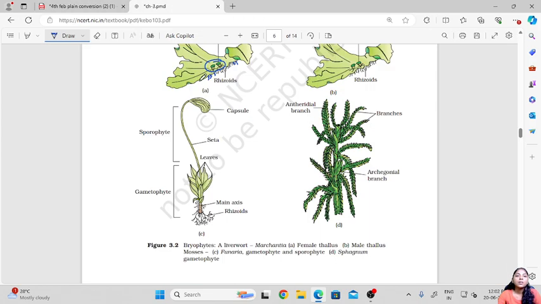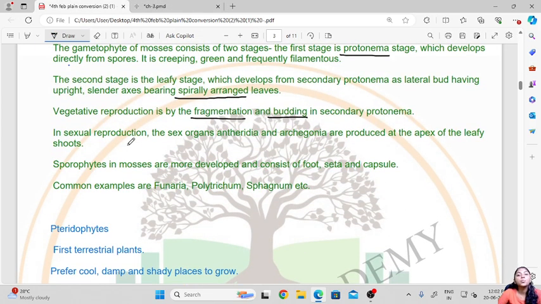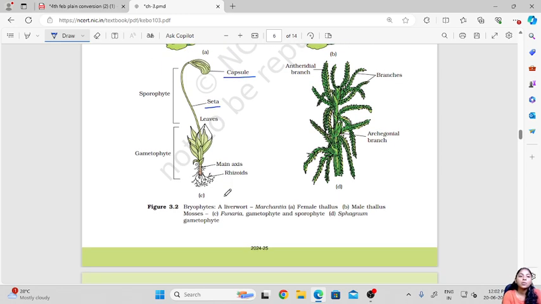Then the sporophyte in mosses is more developed than in liverworts, and it consists of foot, seta and capsule. Same thing, this sporophyte has the foot region, then the seta and the capsule. In this also we have the presence of rhizoids, and then the main axis on which the leaves are spirally arranged.